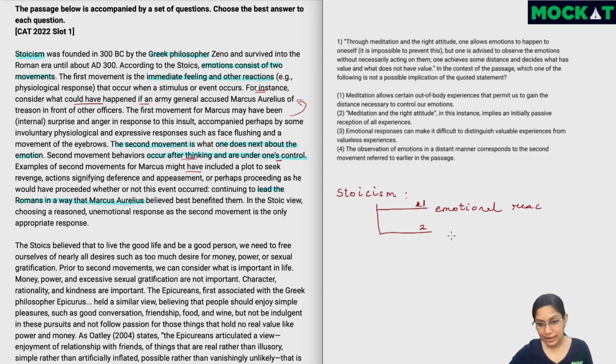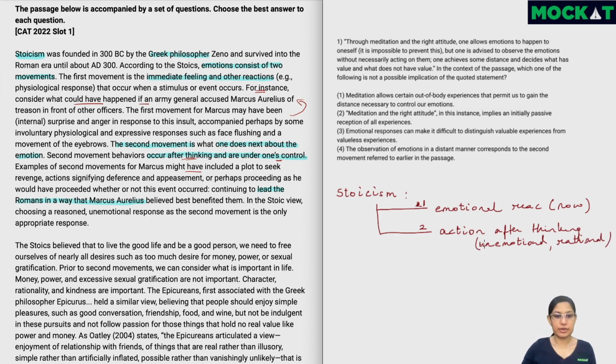The second is the action after thinking. So this is the initial reaction. The second is the action which is taken after thinking. And here the author is saying that it has to be a reasoned, unemotional response. So this is according to Stoicism.